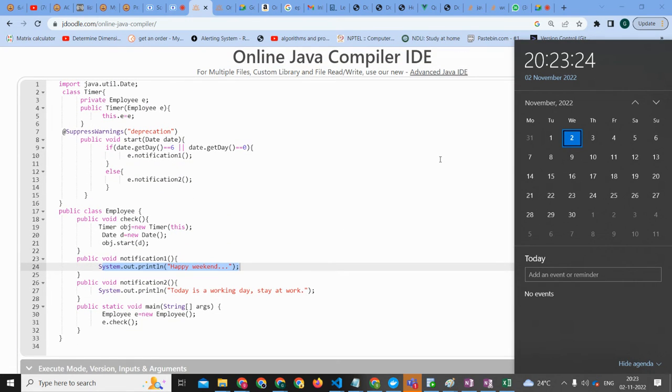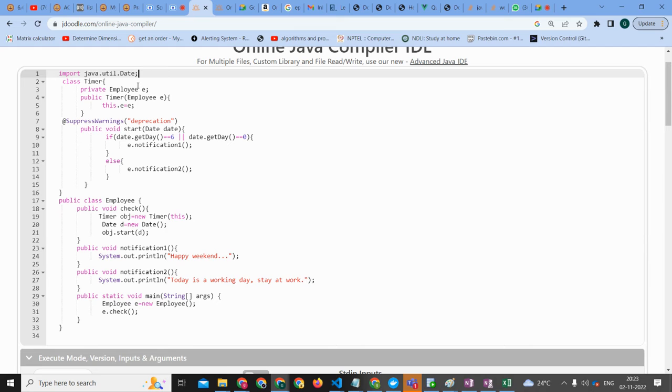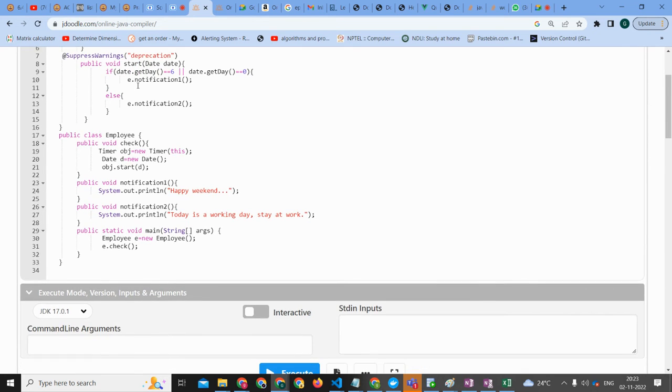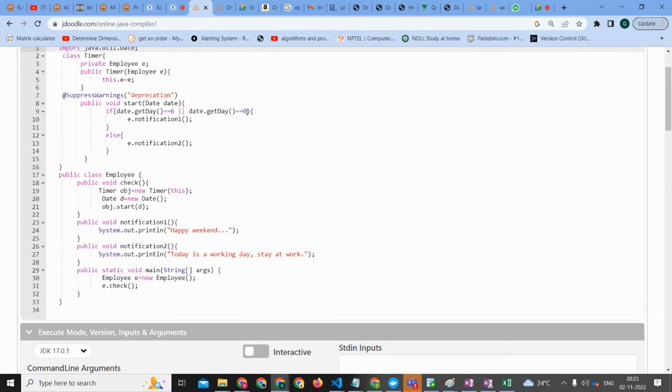Okay, we don't have to give any inputs in this. No, directly the date we are creating with Java util date. It will take from the server. Okay, fine. Yes, this will call the server and get the current date and time. But since they are saying that it is running on a Sunday, this will print happy weekend. Aditya, followed?